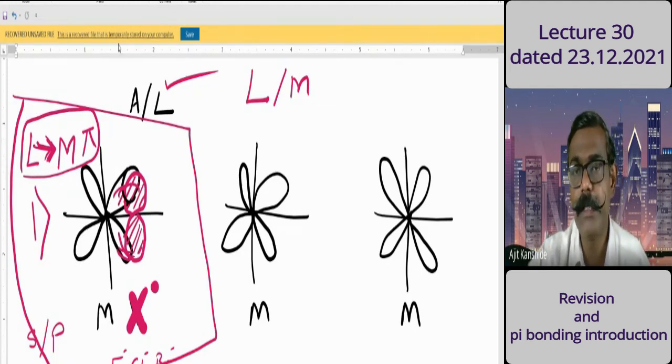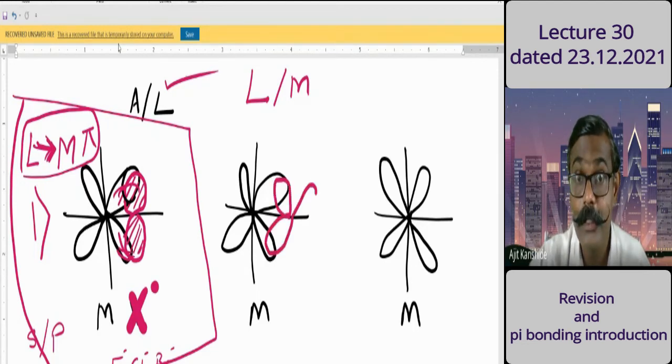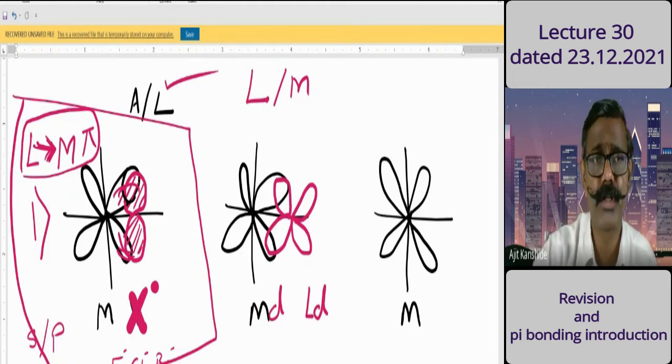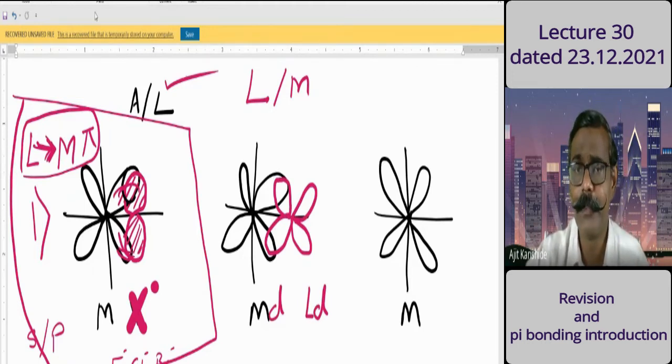The other possibility is that a metal d orbital can overlap with a ligand d orbital. See, ligand d orbital I am saying. Then you may have the question, what's the example for that? The example is arsine or phosphine.